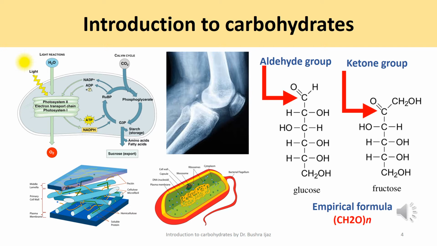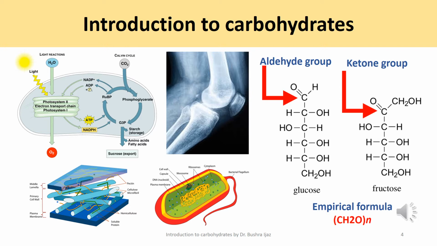Carbohydrates, as I told you, are polyhydroxyaldehydes or ketones, or substances that yield such compounds on hydrolysis. On the right side of the slide, you can see the aldehydic and the ketonic group in a carbohydrate molecule. Many but not all carbohydrates have the empirical formula (CH2O)n. Some also contain nitrogen, phosphorus, or sulfur. Carbohydrates are essential macromolecules that are classified into three subclasses: monosaccharides, disaccharides, and polysaccharides.